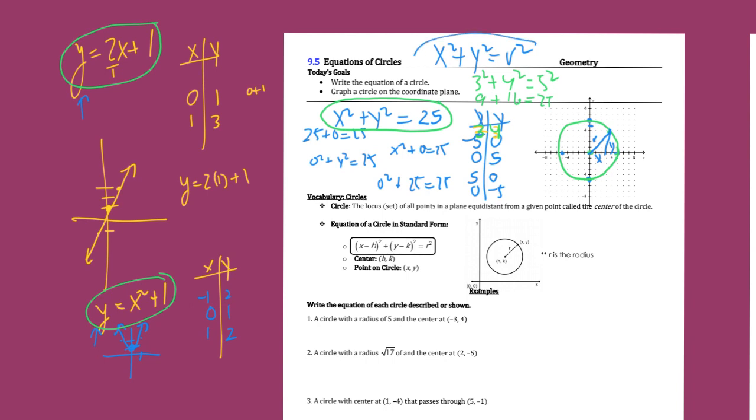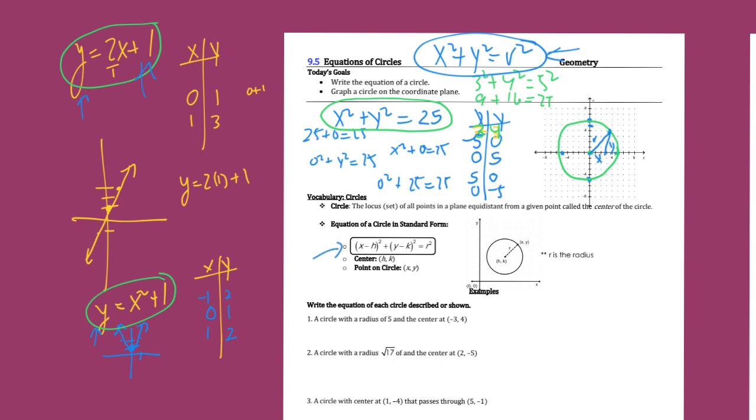X squared plus y squared equals radius squared. But then what we can do is transformations. Just like you do with lines, the one over here raises or lowers it. The slope changes depending if it's going uphill or downhill and how fast the slope is. Now, on a circle, the two main things we're going to change would be how big the radius is and where the center is. And so, although this is the parent, this is how you transform it.